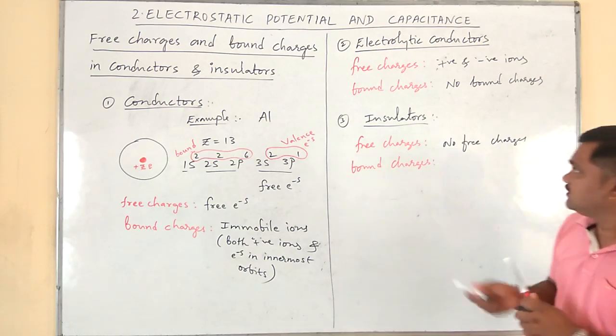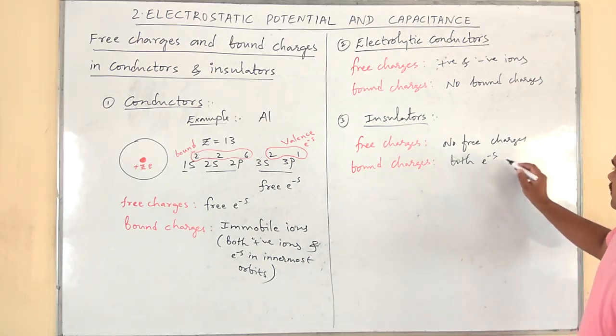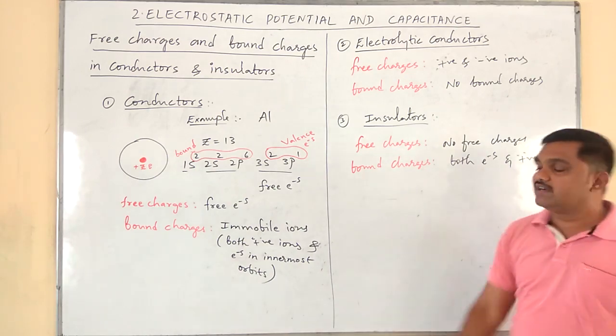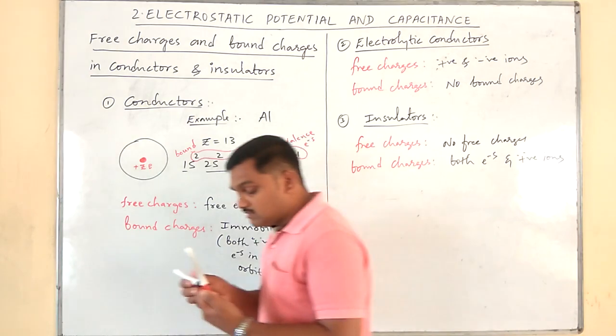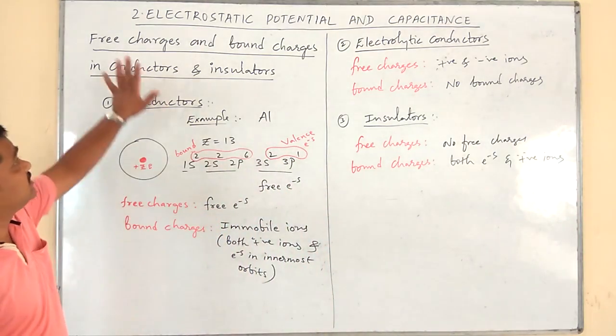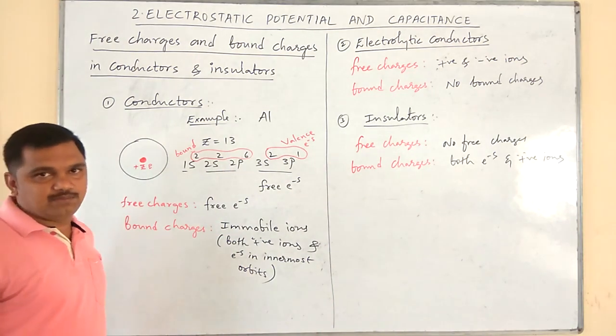Bound charges, both electrons and positive ions, we say. So this is the concept of free charges and bound charges. Okay, so very important question for 2 marks, please remember.